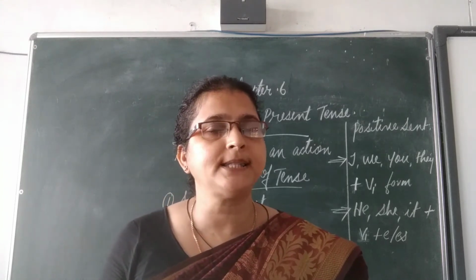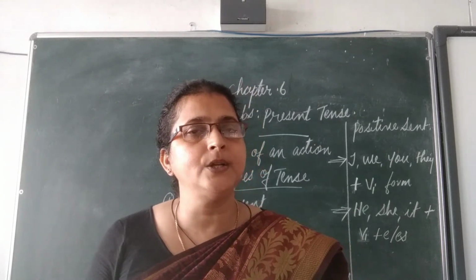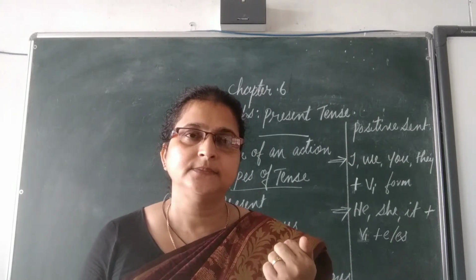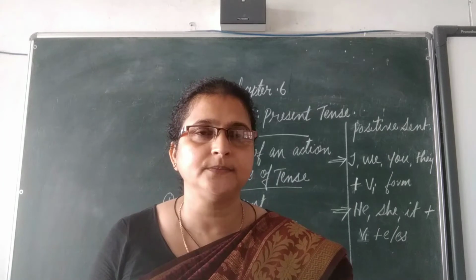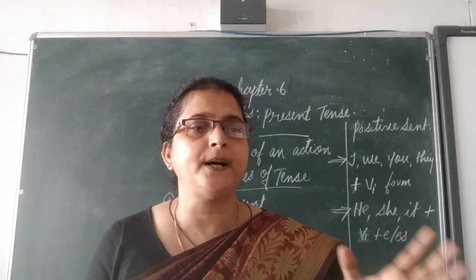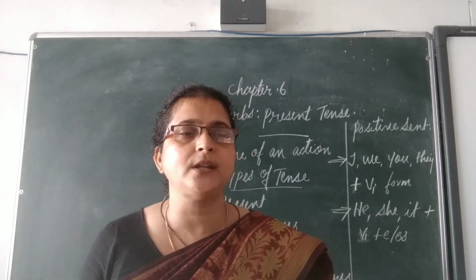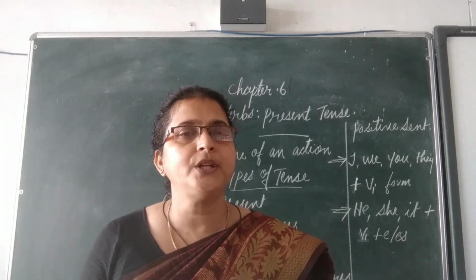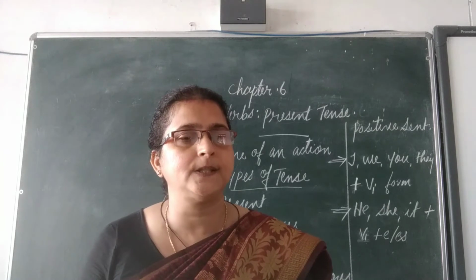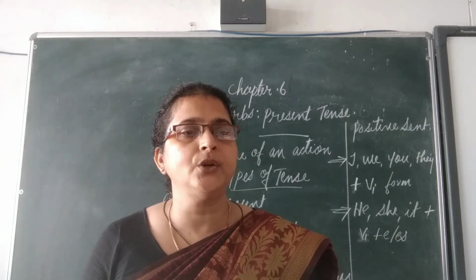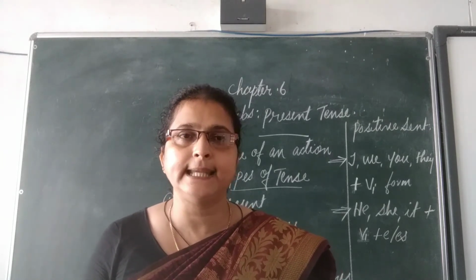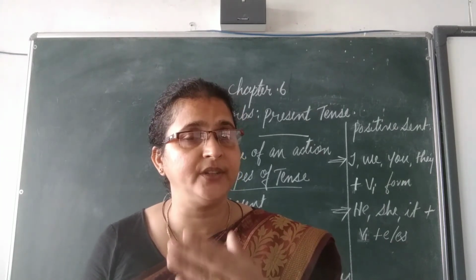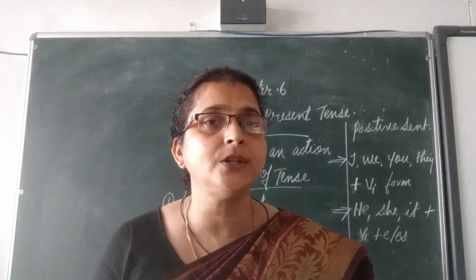So, what is the past tense? Past tense denotes an action that took place earlier. It has already taken place. It's over. Okay. So the past tense denotes an action that took place earlier. Now we talk about the future tense. So future tense denotes an action that is yet to come. It has not yet come. We are waiting, that will happen, yet to come.